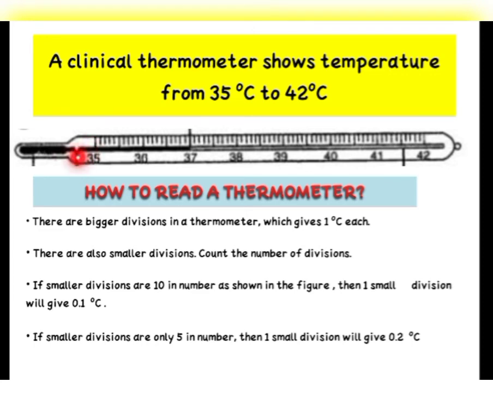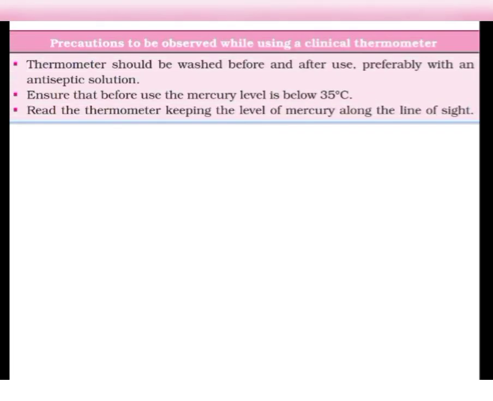It must be below this 35. That means this black color portion, the mercury must not rise up, or it must not touch 35 before measuring. It must always lie below. If it is high up here somewhere, that means this thermometer is a little bit bad. So if you measure with this thermometer, your results will come wrong.